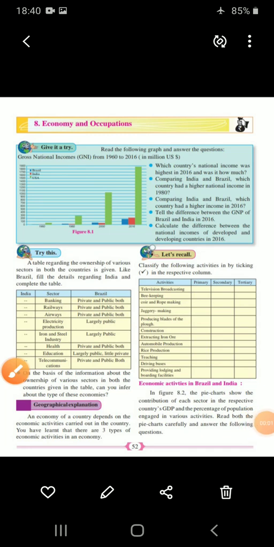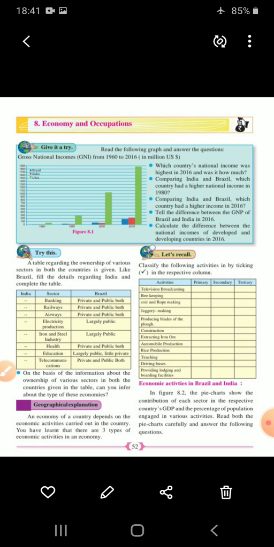Now next you can see, let us recall. Classify the following activities by ticking in the respective column. Three columns are given: activities, primary, secondary and tertiary. Various activities are given. You can see it very clearly: television broadcasting, beekeeping, coir and rope making, jaggery making. This activity you are supposed to do by yourself. I will tell you one or two.